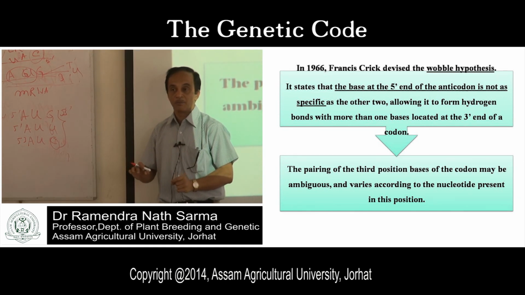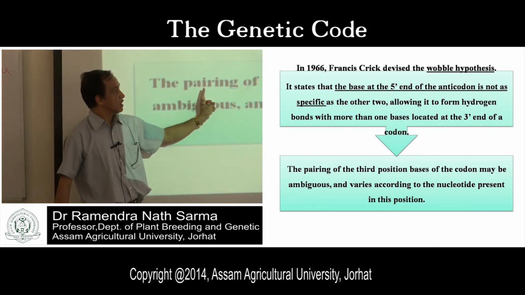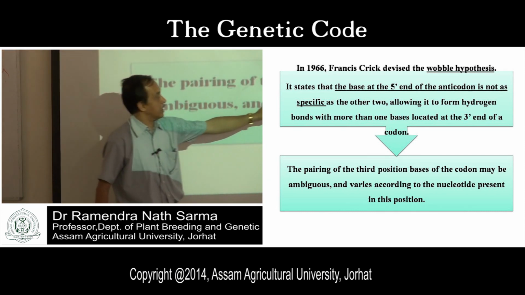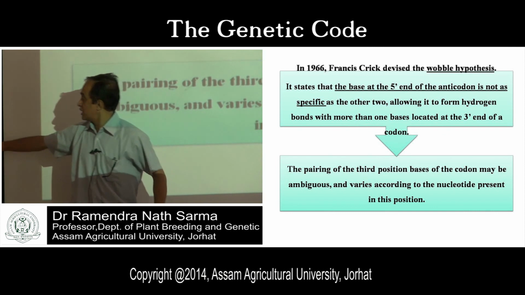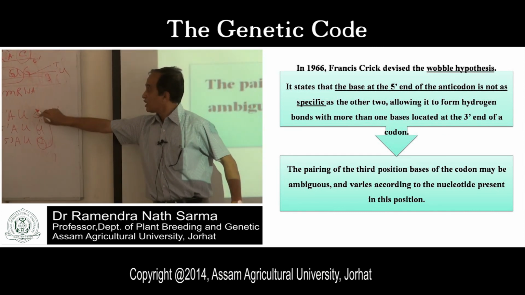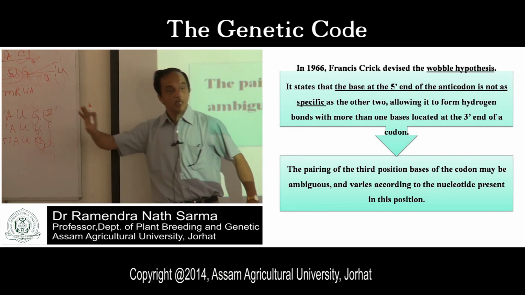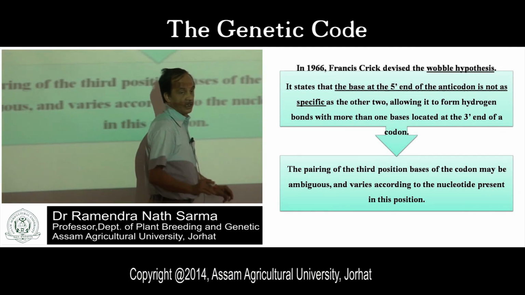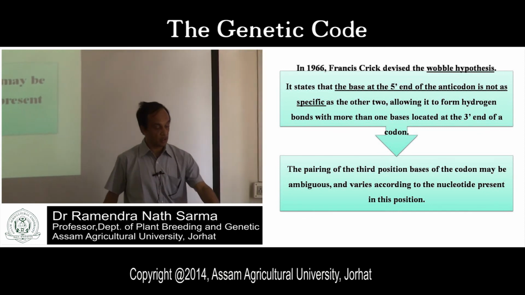Are you getting my point? The third position base is ambiguous and it varies according to the nucleotide present in that position. So the third position is ambiguous: G, U, C. These three genetic codes are recognized by one tRNA molecule. That is why this is called the Wobble hypothesis.